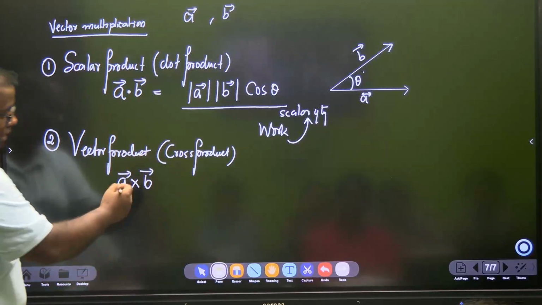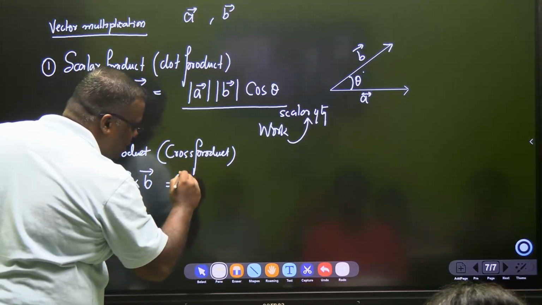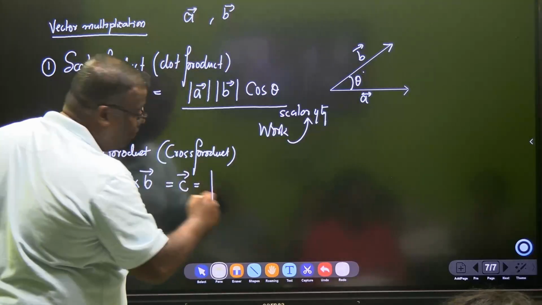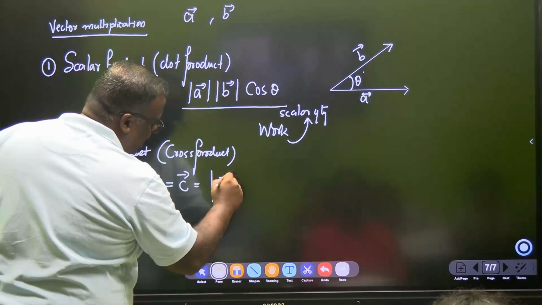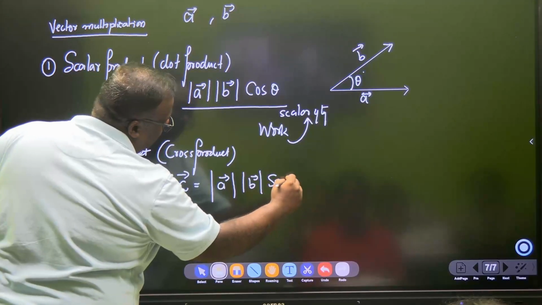तो अब ये देखते हैं ये क्या है. This is always another vector C, whose value is, now the value, you don't need the value also, A B sin theta.